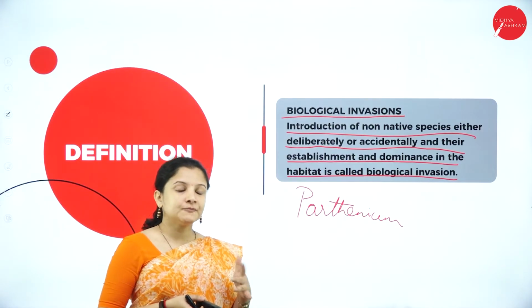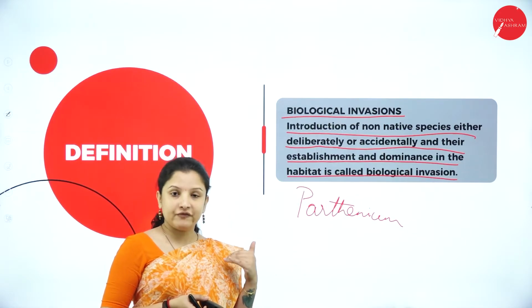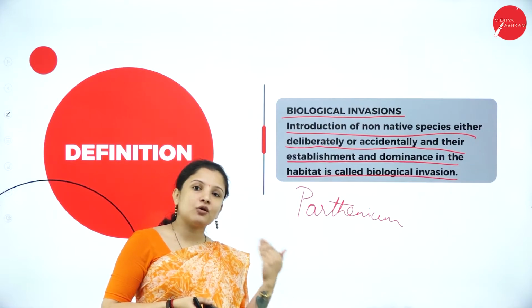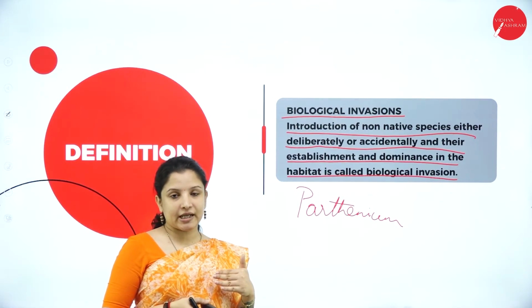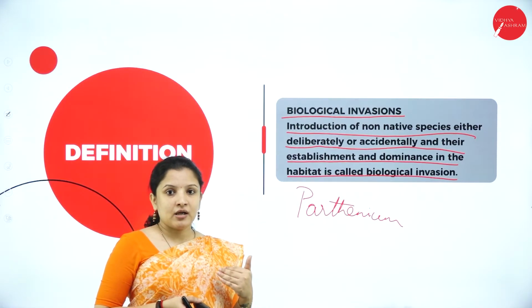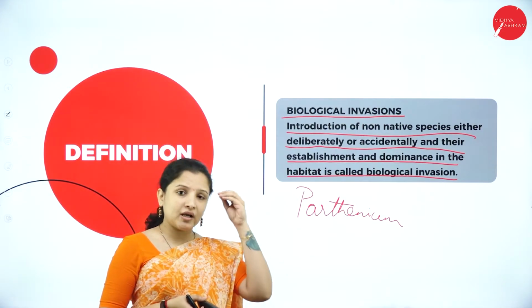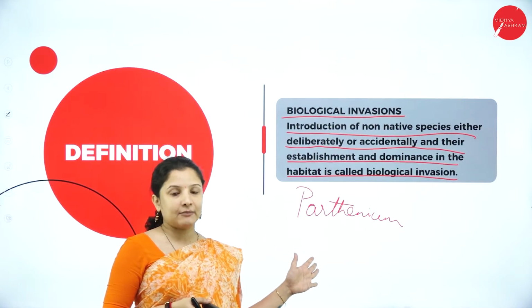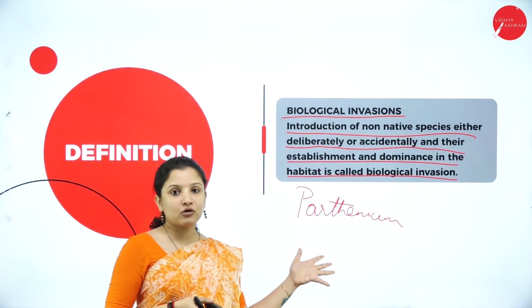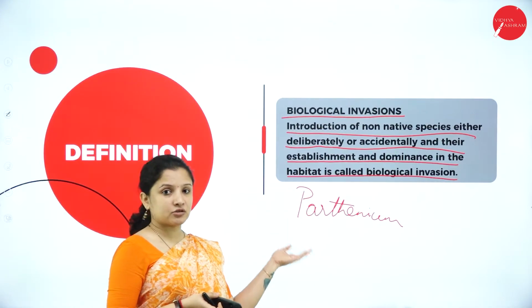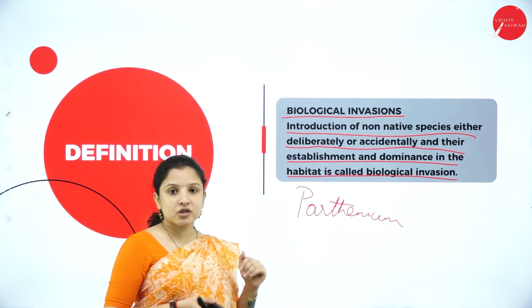What happened was, during the import of wheat, the Parthenium seeds also got mixed up with the wheat grains, and it came into India. That is how it started to spread and establish in India. Now, wherever you go, you find this Parthenium. It has become a great havoc to the health of people as well as animals. So that is biological invasion.